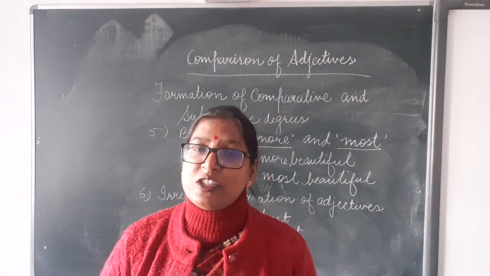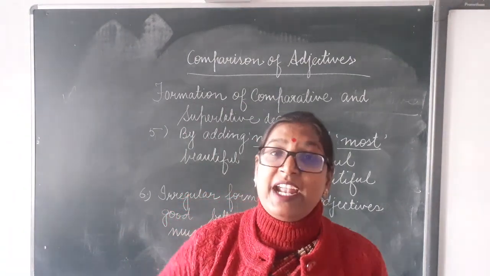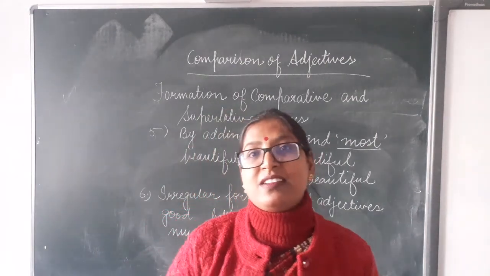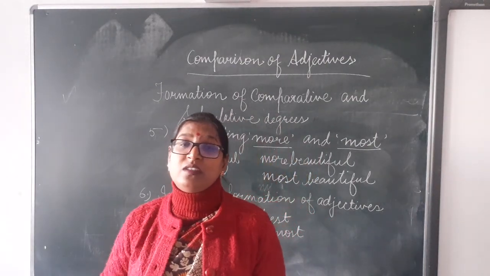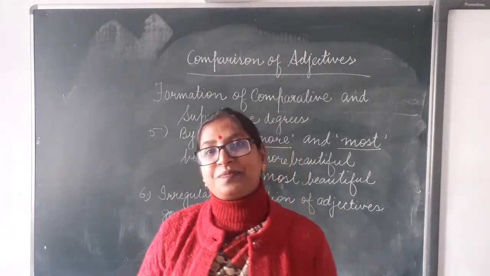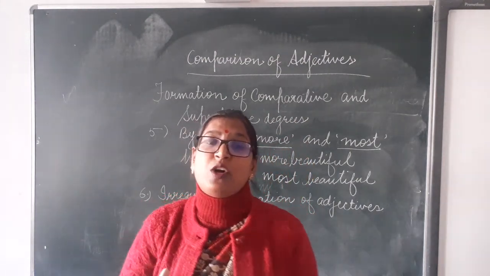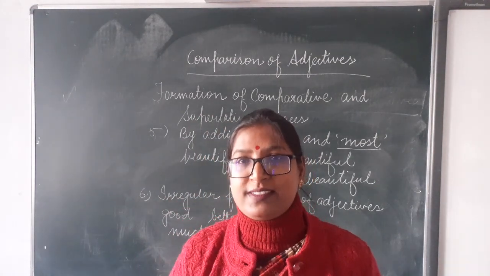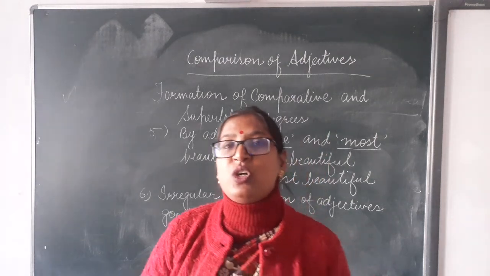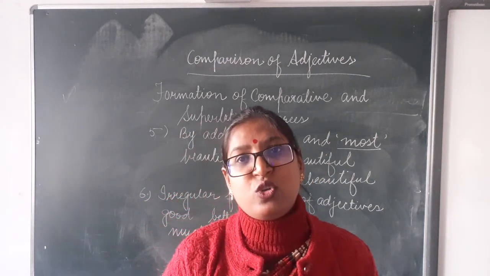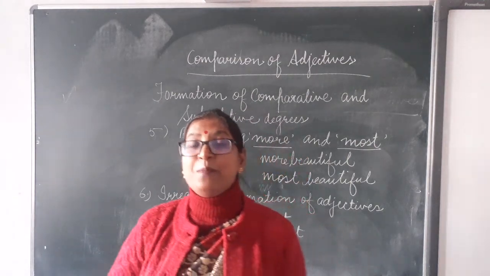Which kind of words? Larger adjectives do not take ER or EST. Larger adjectives, in other words, the adjectives which are a little long or made up of two or more syllables. Syllables are the breakups of the words. We do not follow this rule of adding ER or EST.